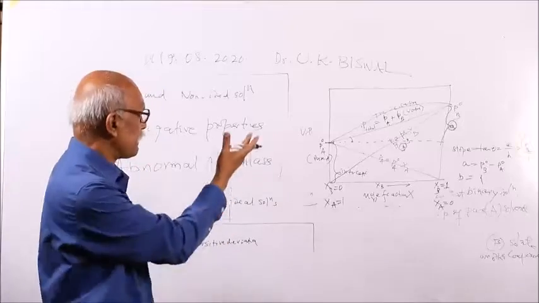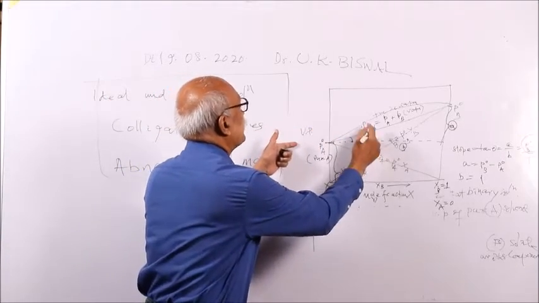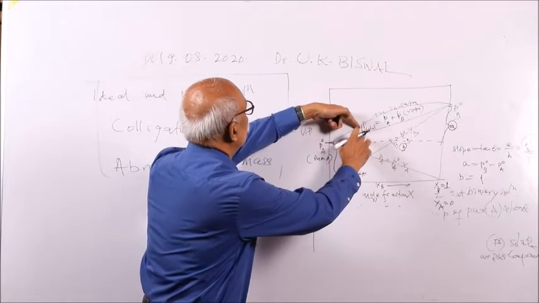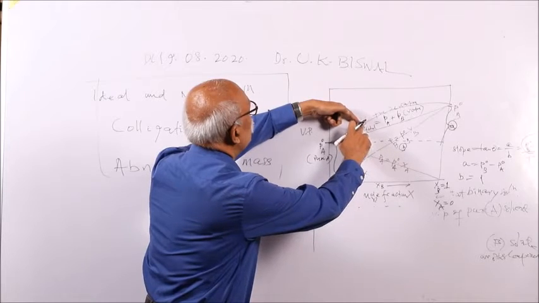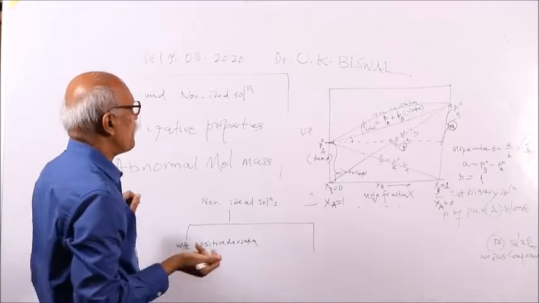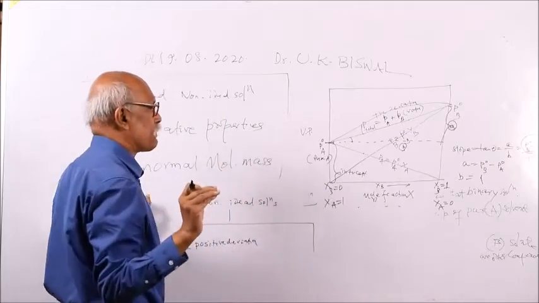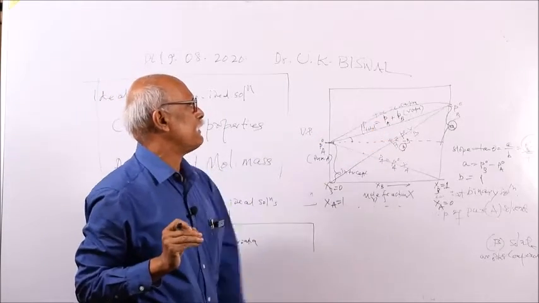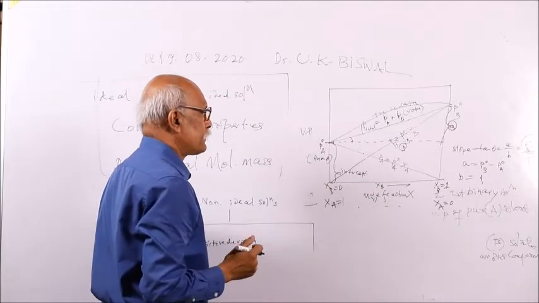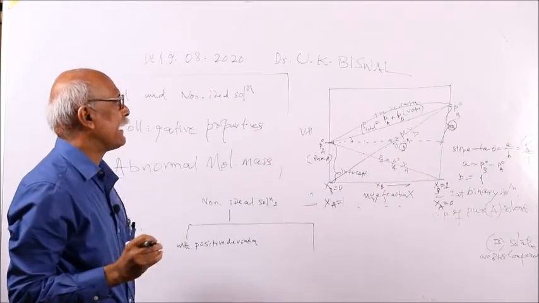Positive deviation. That means what happens? This is your vapor pressure. You are expecting the vapor pressure at this level, but the vapor pressure comes up to this. Suppose the expected value is 10 atm, it will say 10.5 atm. So remember, if the vapor pressure is more than the expected ideal vapor pressure, then you call it positive deviation. Similarly, if the point comes below the ideal plot, then that is called negative deviation.